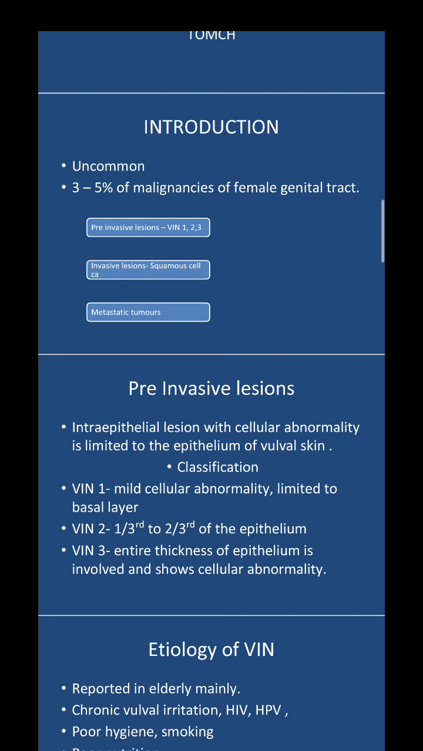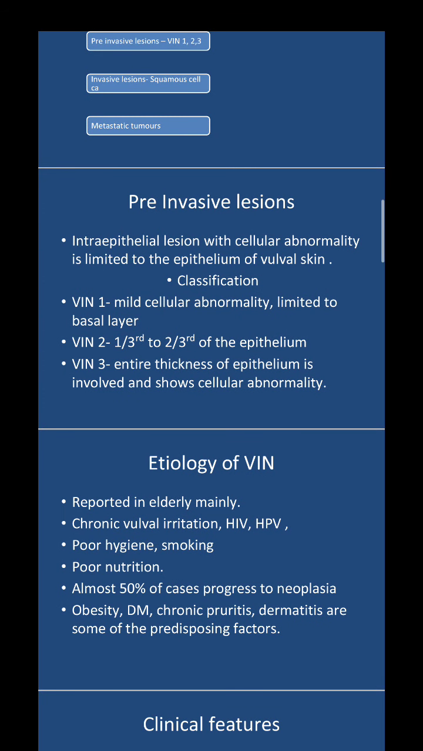It corresponds to only 3 to 5% of the malignancies of the female genital tract. So it starts off with a pre-invasive lesion, invasive lesion, and then a metastatic tumor. So in pre-invasive lesions, this is basically an intraepithelial lesion which is limited only to the epithelium of the vulval skin. It can be classified as VIN 1, 2 and 3.